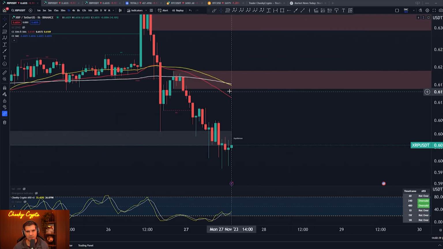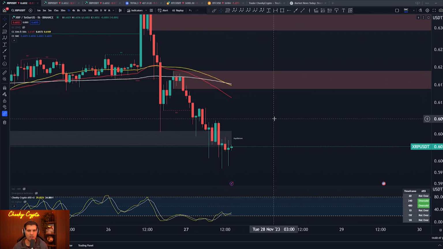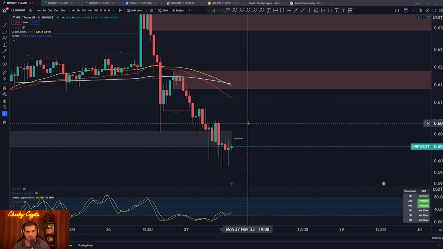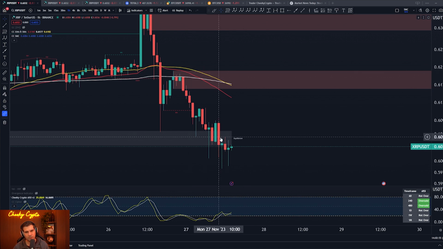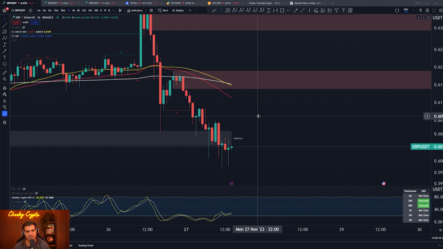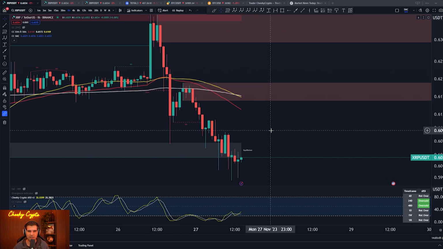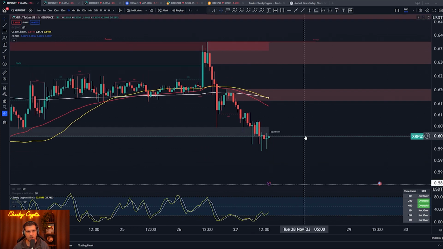Now, as you can kind of see, we are below the 200 EMA. That's the white line. The yellow line is the 50 SMA, and that has happened to cross down lower than the 200 EMA. That is a bearish thing. Okay, that's a death cross right there on this 1 hour time frame. So with the price being below all of those and the short-term moving average lower than the 200 longer-term moving average, we have to consider that this is a bearish place to be for XRP on this 1 hour time frame.